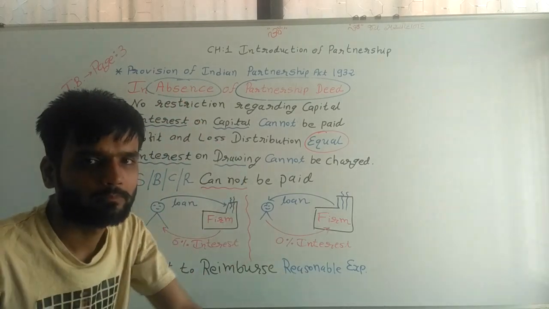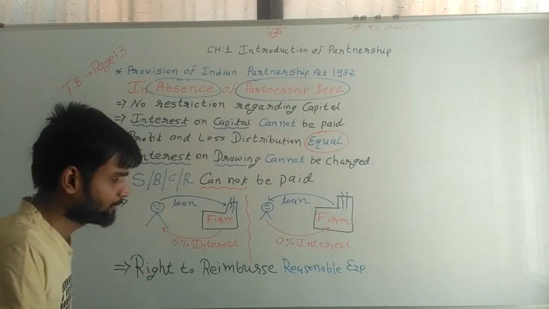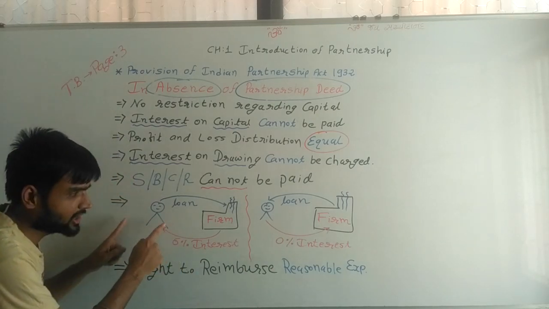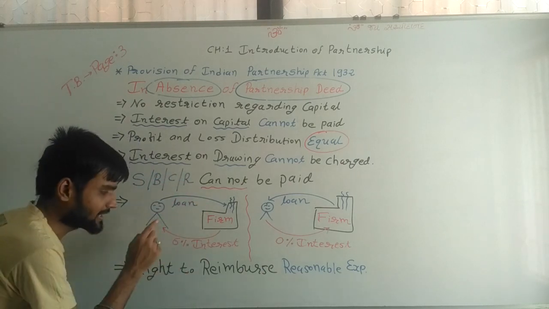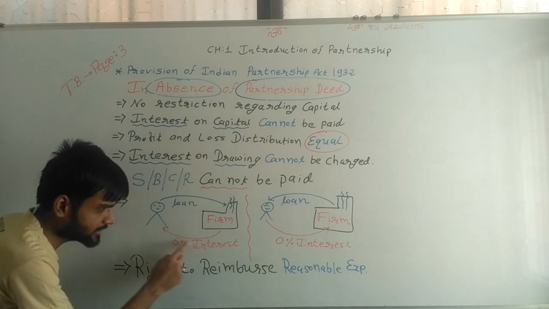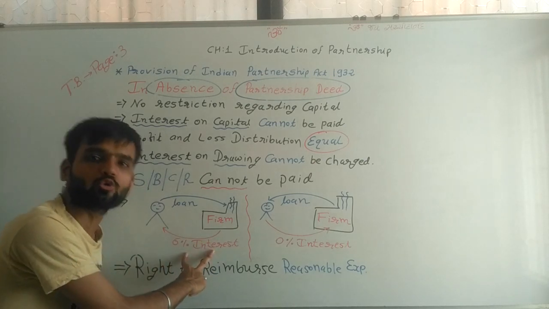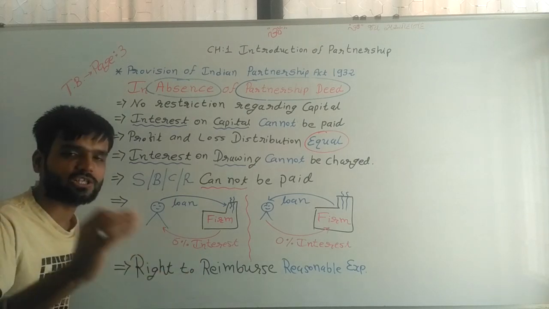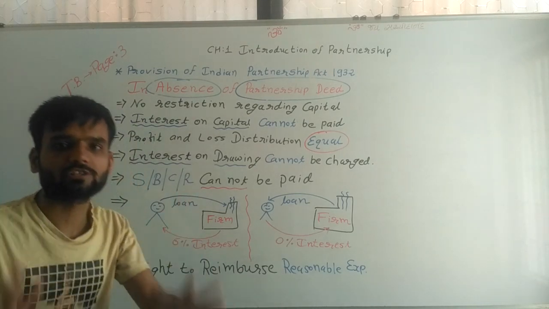Again I repeat, please try to understand this thing. If a partner has given a loan to the firm, then the partner has a right to receive 6% interest on the loan. Now this percentage is very important for your examination.